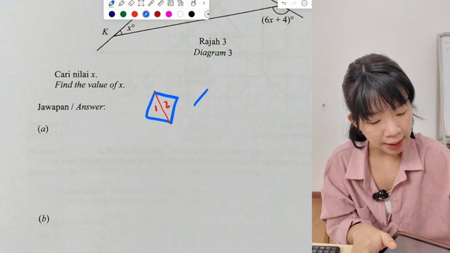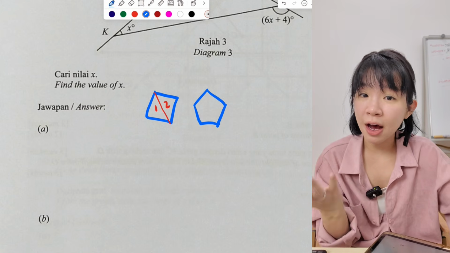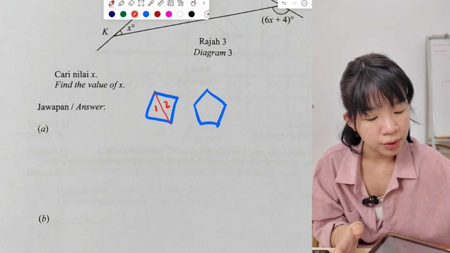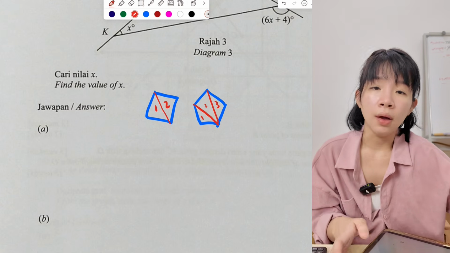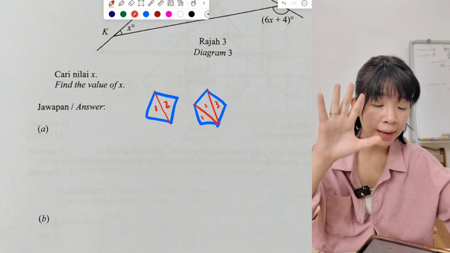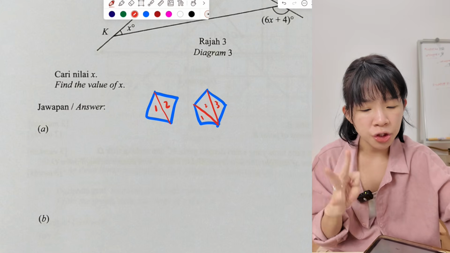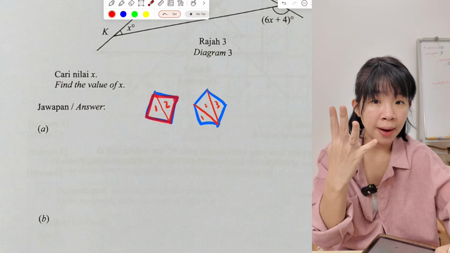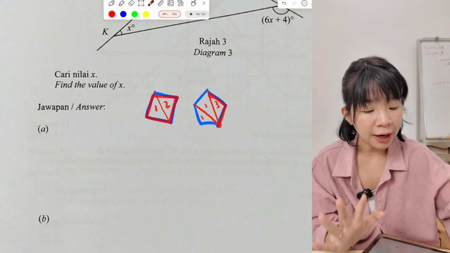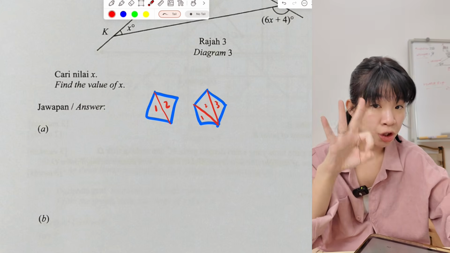Let's say it has 5 sides. How many triangles? The vertex joins to the opposite vertices, 1, 2, so we have 1, 2, 3. When it is 5 sides, we manage to have 3 triangles. Which means every time we just need to minus 2. So 4 sides, if I minus 2, we get 2 triangles. 5 sides, if I minus 2, I get 3 triangles.